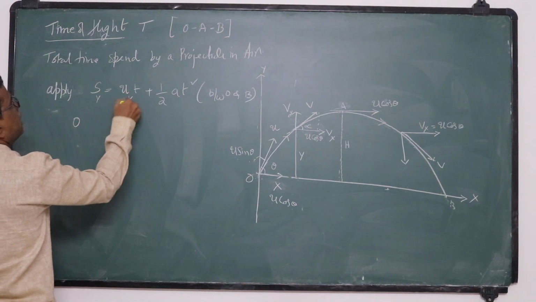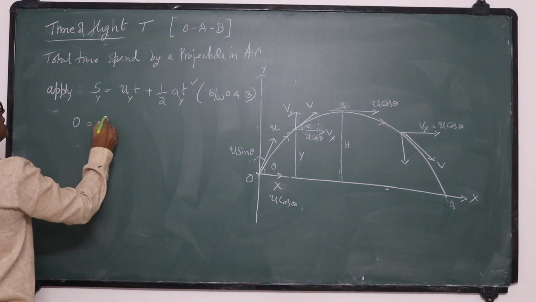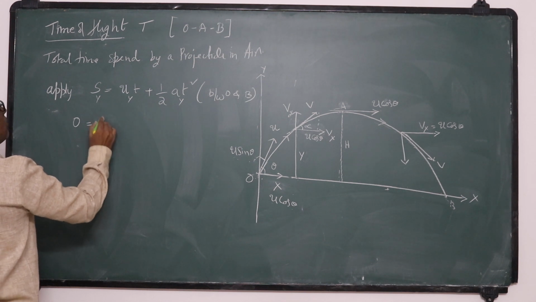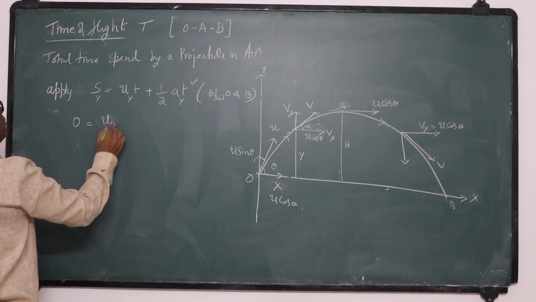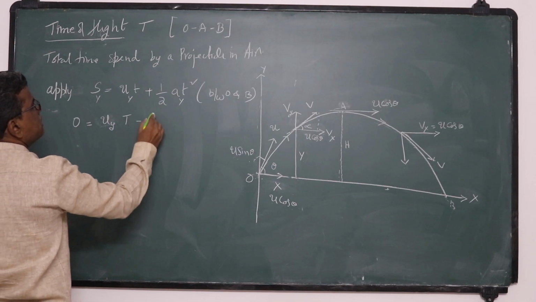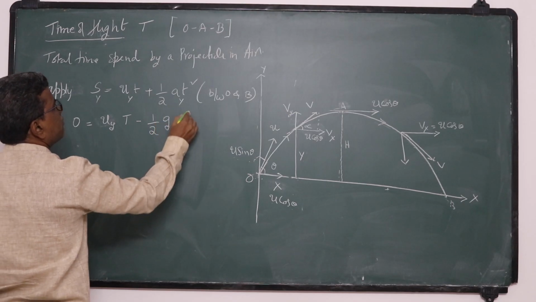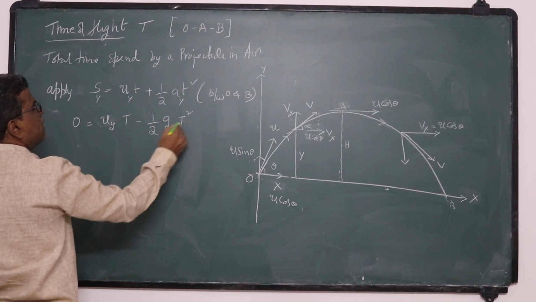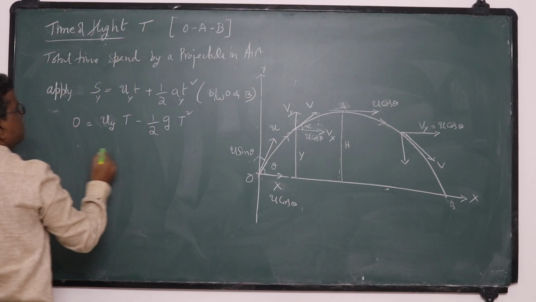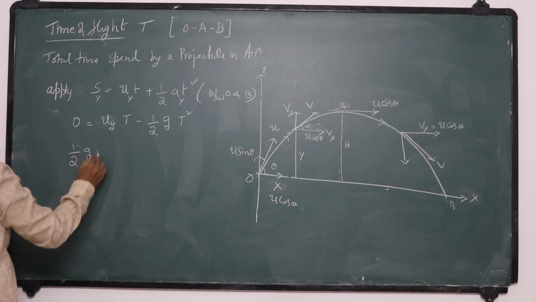So I am applying this in the y direction. Vertical displacement is 0. What is the initial velocity in the vertical direction? Vy. I will write Vy into t, where the time of flight is t. Since it is rising up, the acceleration is minus g, so minus half g t square. Instead of small t, I am writing capital T. What is capital T here? Time of flight.